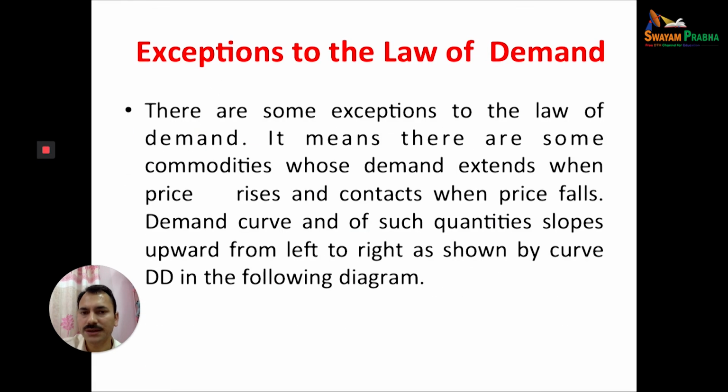Why is there an exception to the law of demand? It means there are some conditions where demand extends when the price rises or contracts when the price falls. The demand curve of such quantities will be upward sloping.